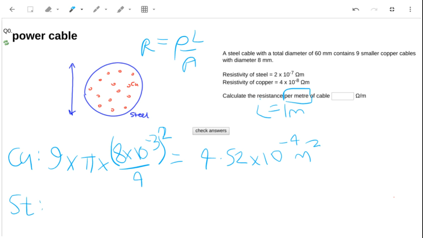Now for the steel. The steel is going to be the larger diameter, subtracting the copper. So that's going to be pi d squared again, this time using 60 times 10 to the minus 3 and dividing that by 4 and subtracting the copper.